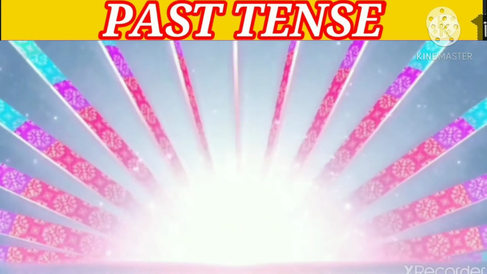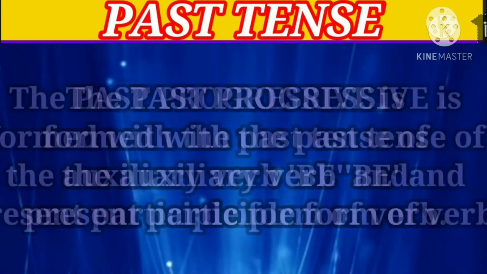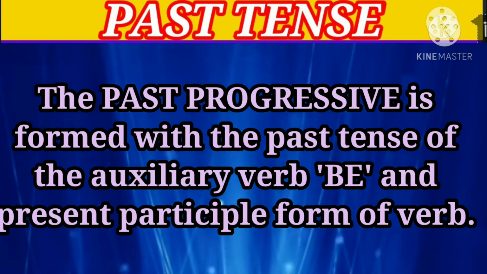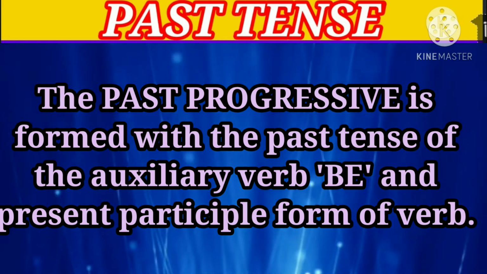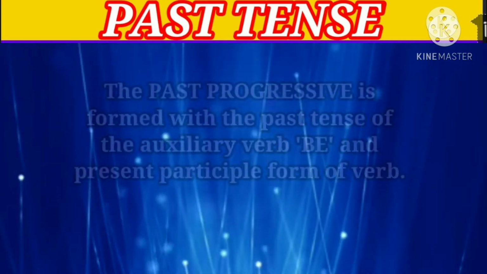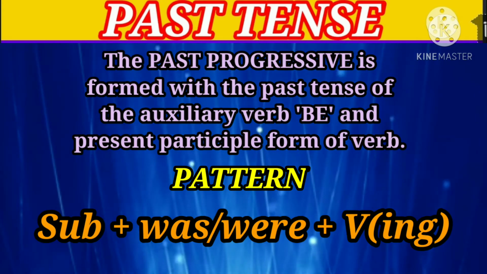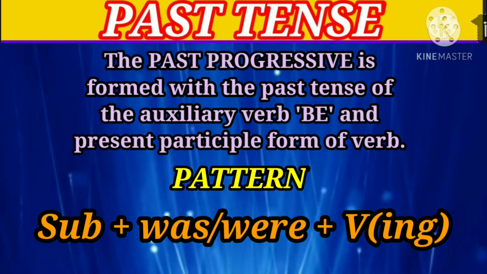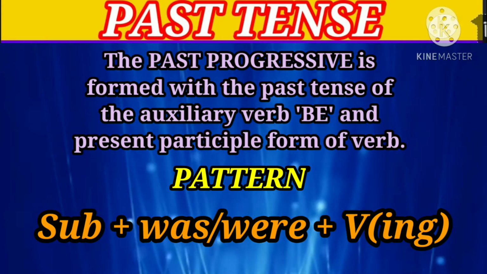Let's now discuss the past progressive. The past progressive is formed with the past tense of the auxiliary verb be and the present participle form of the verb. The pattern of the past progressive is subject plus was or were plus ing form of verb.